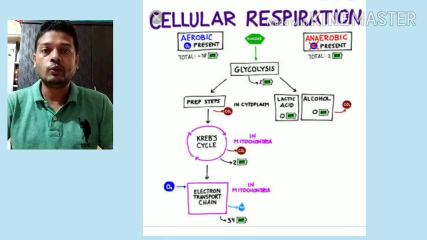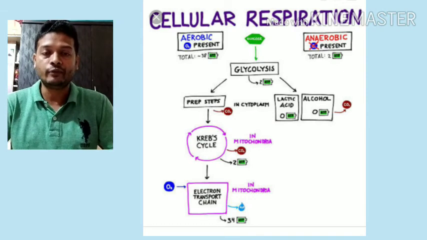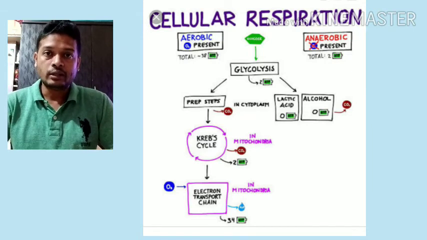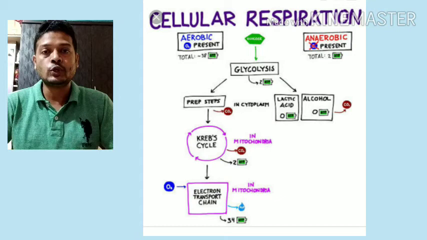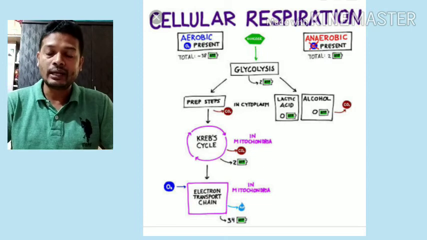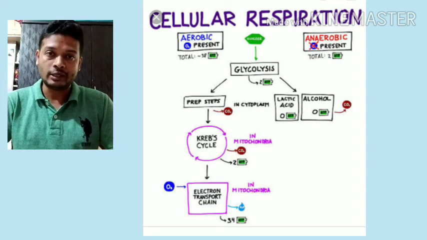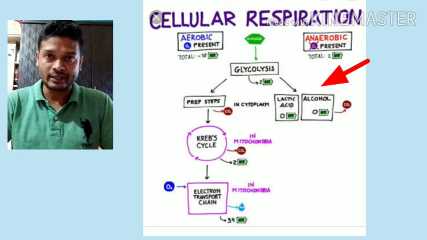Now we are going to study how respiration occurs, or how production of energy occurs, in microorganisms which are anaerobic or which show anaerobic respiration. Now what do you understand by anaerobic respiration? The kind of respiration which occurs in absence of oxygen is called anaerobic respiration. So in certain microorganisms, especially bacteria, anaerobic respiration occurs, as well as in some exceptional cases in the human body or in plants. So what happens basically during this anaerobic respiration?